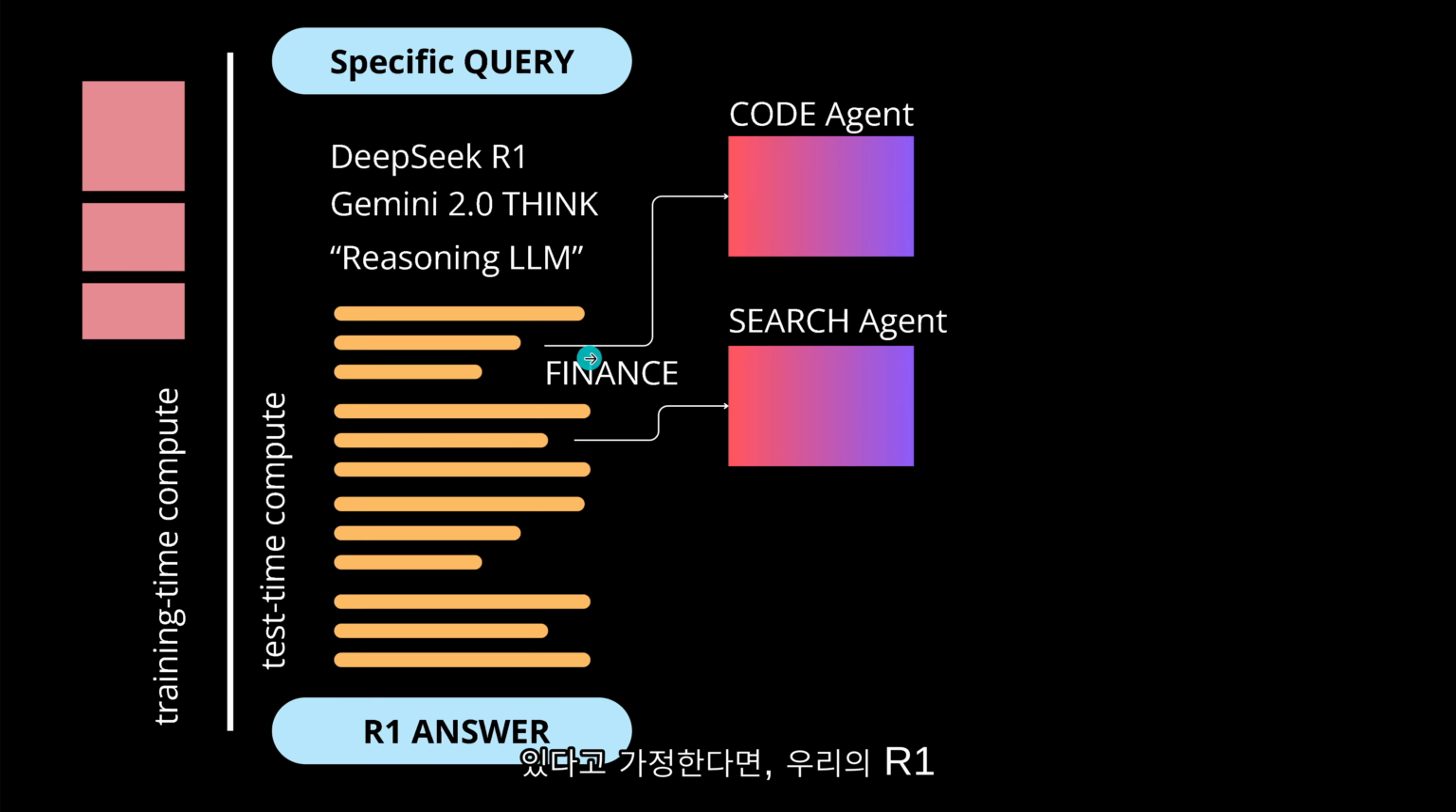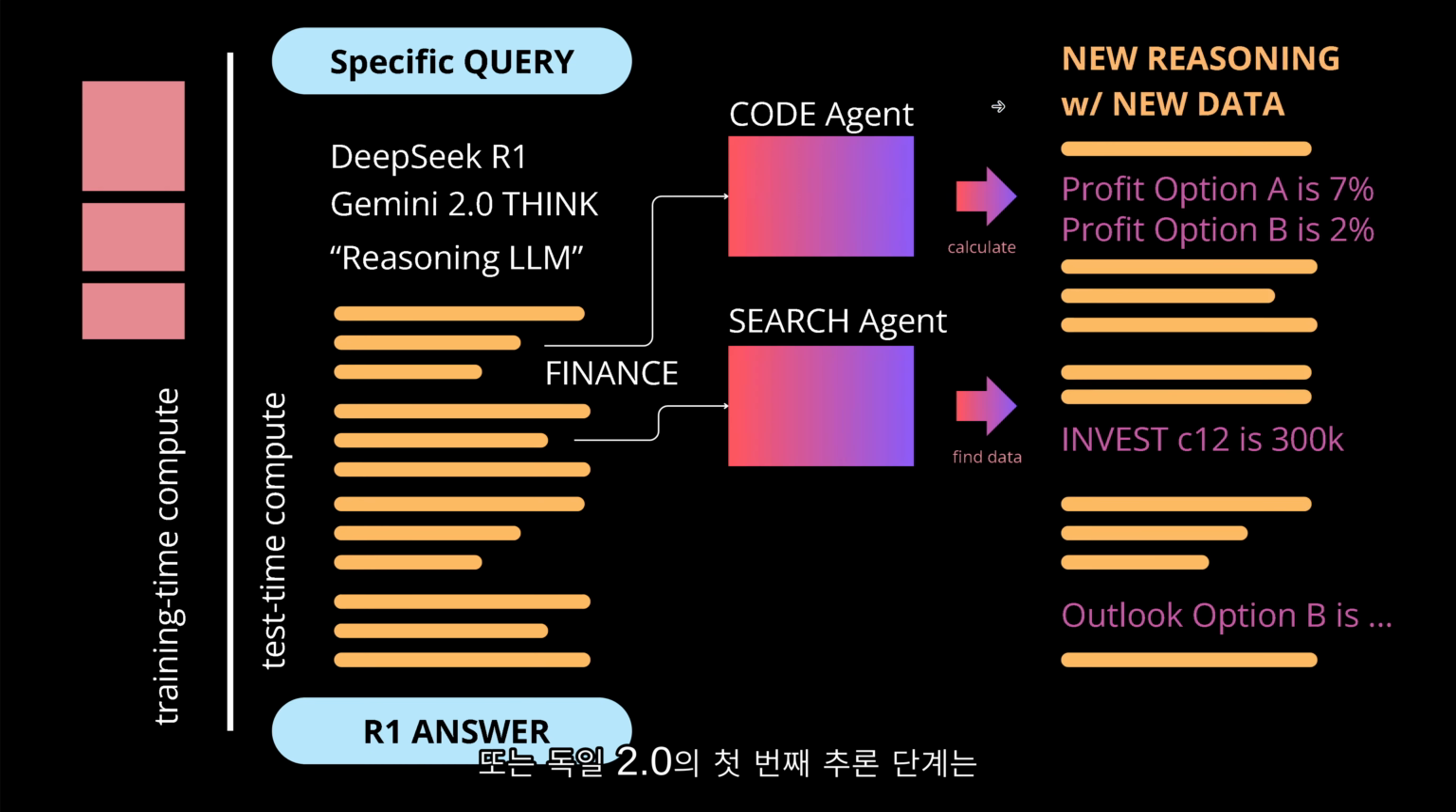So we have, let's say, for the finance, a code agent, this is a Python agent, and there's simply a standard investment calculation formula, nothing special. What we get after the code agent calculated is, the profit for option A is 7% and the profit for option B is 2%. And the search agent just looked up the competitors, or what other people are investing, and the search agent finds, this is just a Google search, that, I don't know, somebody else is investing 300K. And then we have an outlook, option B is